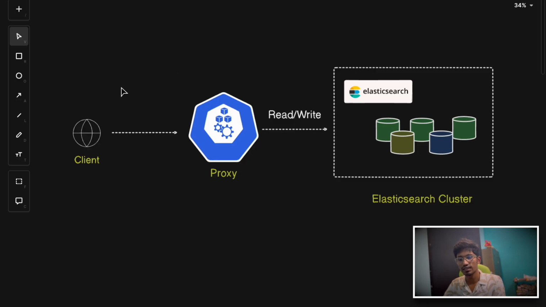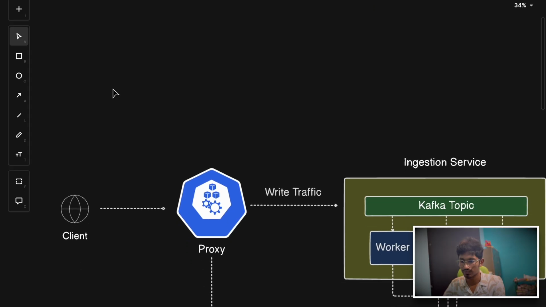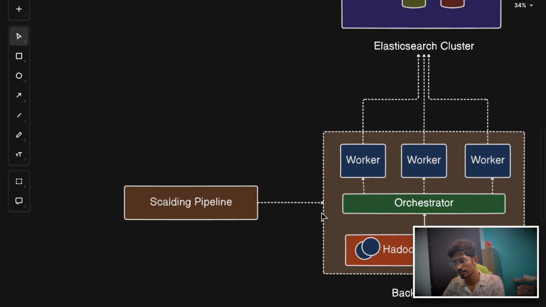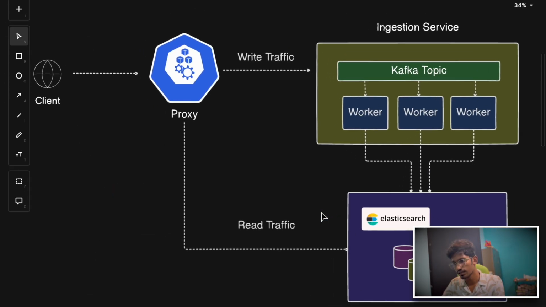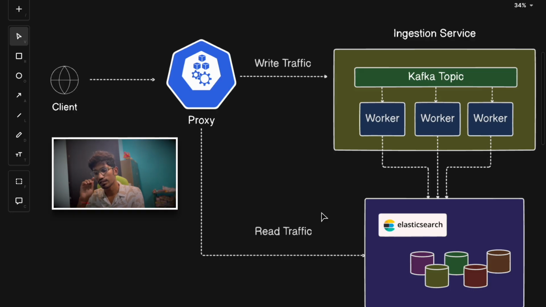To handle this, they came up with the ingestion pipeline and backfilling services. Now I'll discuss those things. So let me just change the slide. This is the entire architecture that we are going to discuss right now. With this architecture, they were able to handle around 500 million tweets a day. Now how did they do that?